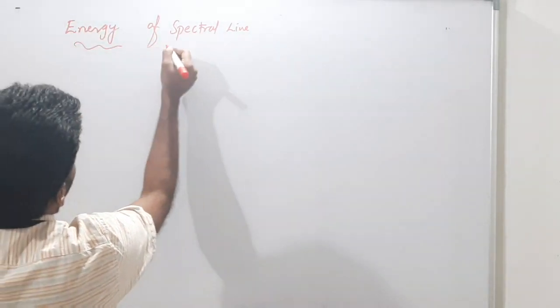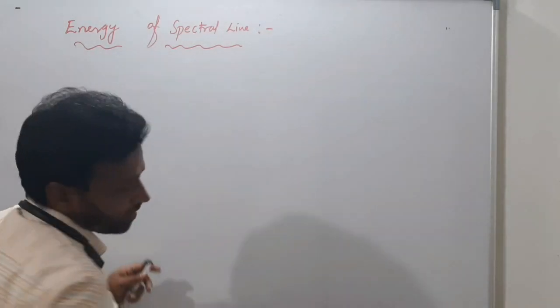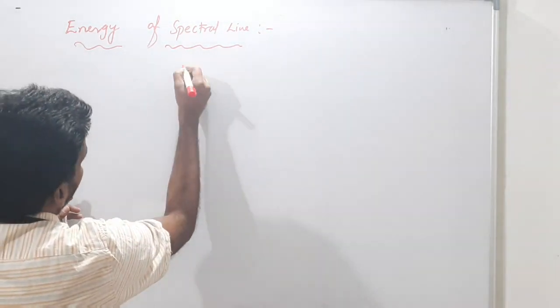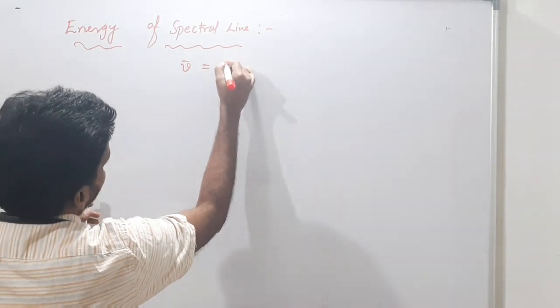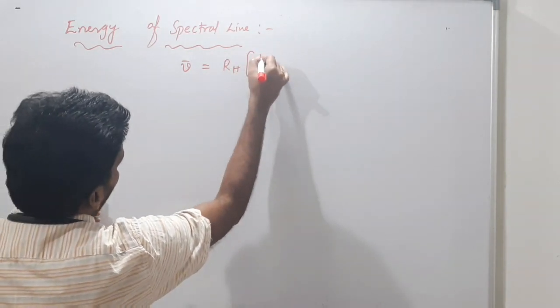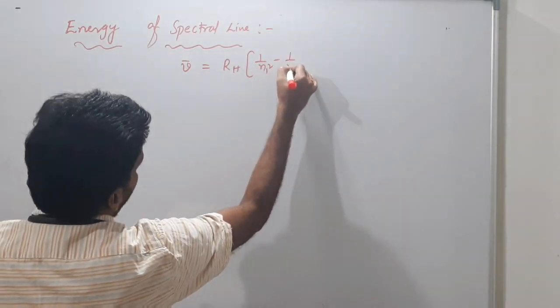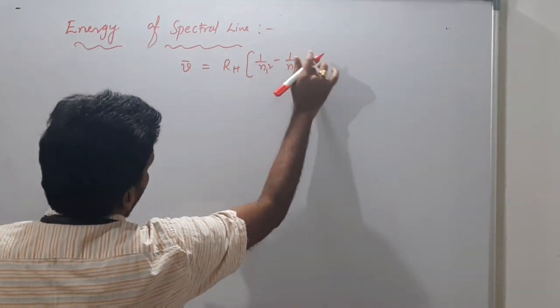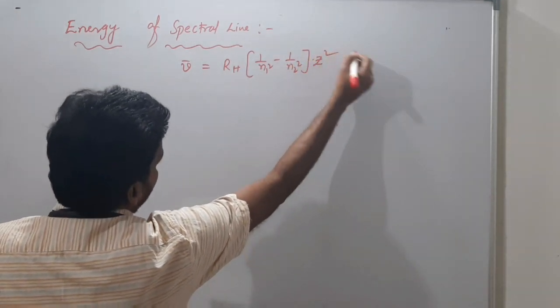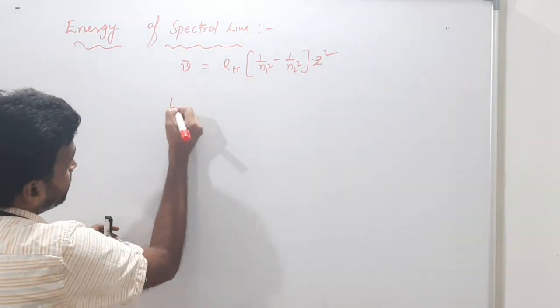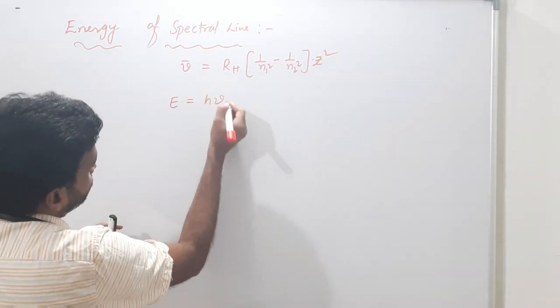Now what is the energy of a spectral line? How to calculate? Same story. Nu bar is equal to RH into 1 by n1 square minus 1 by n2 square into z square. Right? But what is the energy formula? H nu.